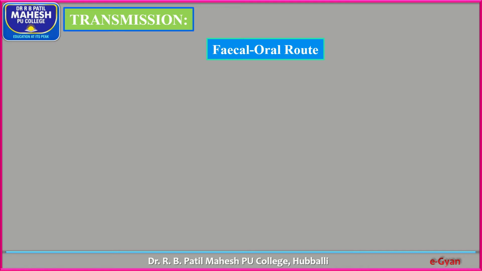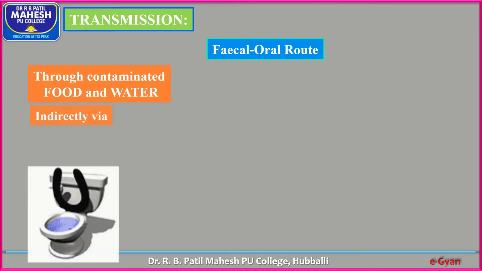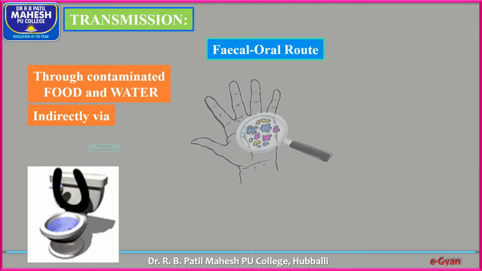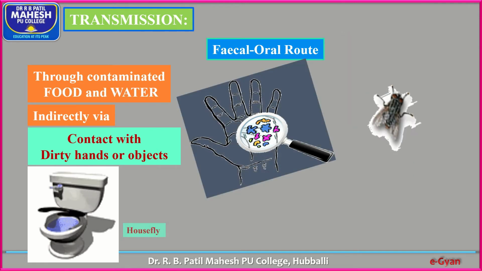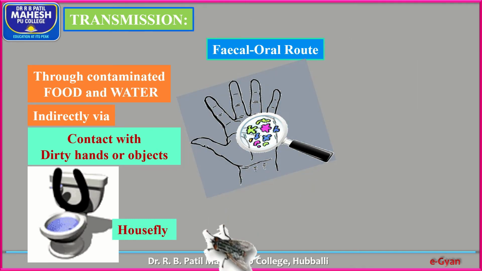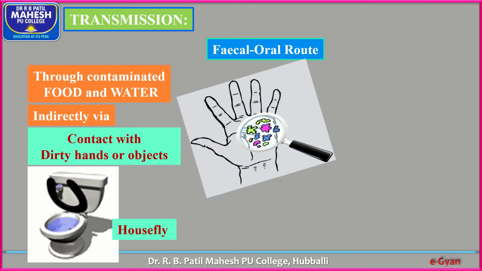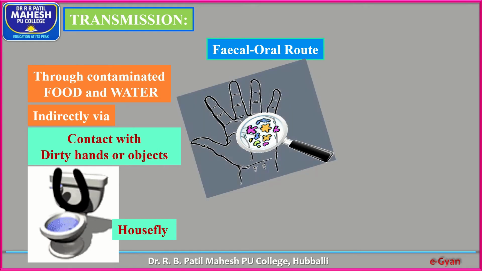The cysts are carried by flies or vectors from the feces of an infected person to food and drinks through contaminated food and water. So they spread indirectly via contact with dirty hands or objects, and houseflies are potential carriers of these protozoans from fecal matter to the healthy person.